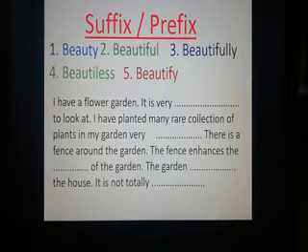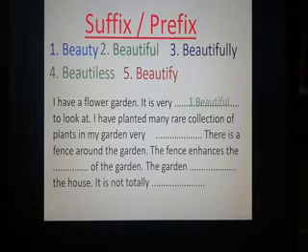Number 2, beautiful. Okay, for number 2, I have planted many rare collection of plants in my garden. Very dash, very dash. Here I have to use the adverb beautifully because this word is a qualifying word of planted. I have planted many rare collection of plants very dash.